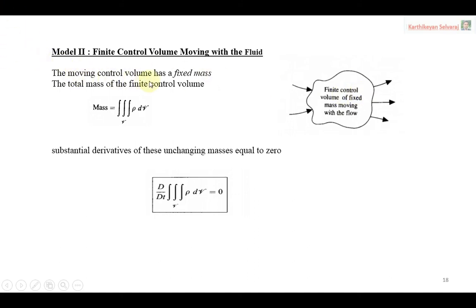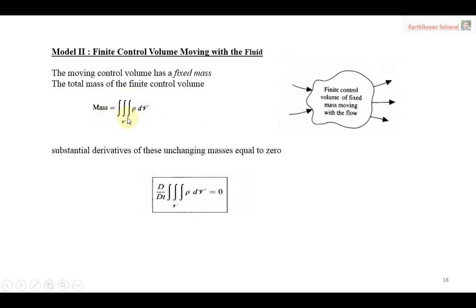The total mass of the finite control volume, like the previous equation, is density into volume, density kg per meter cube, volume meter cube. So meter cube gets cancelled, and we get only the kg value. The kg is nothing but mass. So we are looking for the mass term only for this particular derivation.